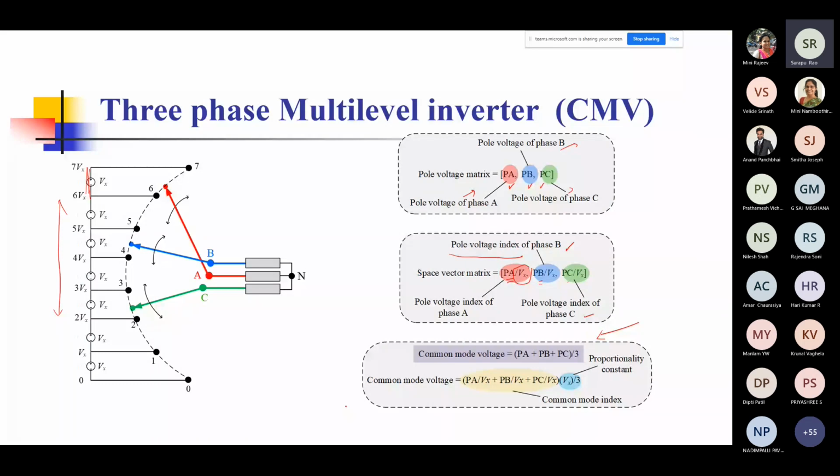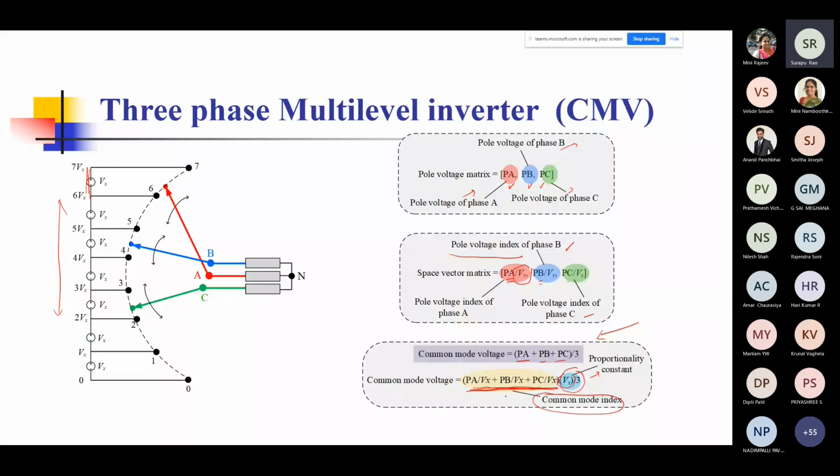So from here you can see the common mode voltage, as we've seen, is PA plus PB plus PC divided by 3. So all the three pole voltages of the three phases divided by 3. And if you now write it in this way, PA by Vx, and so on, you just add them. What I've done is divide each of these by Vx and multiply them by Vx. So this Vx by 3 is nothing but what we call a proportionality constant, and this particular bracket term is called the common mode index. Okay, so this we've just got.